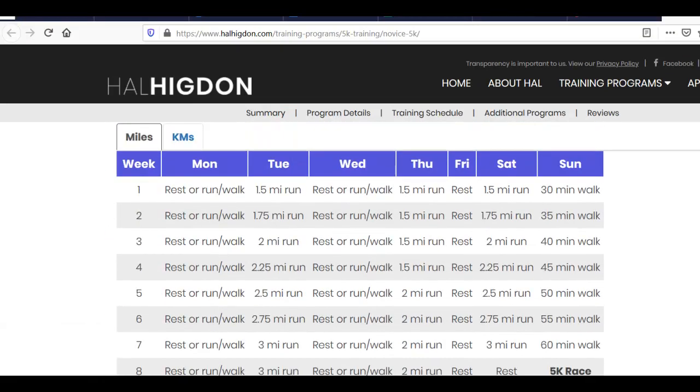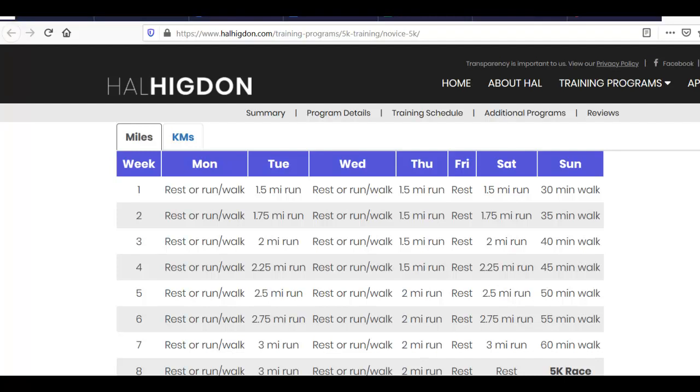So down on the novice section, each day it tells you what to do. You can change the rest days based on whatever works for you, but you just do what it says on that day. And if you can see, it's nothing that's really crazy, right? The longest you're going to run is 3, and it's nothing that's really too crazy. And again, this is just the beginner one. There's a walking one as well if you'd like to do that.